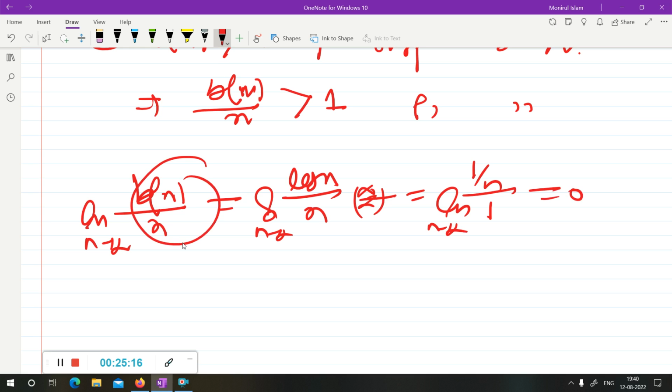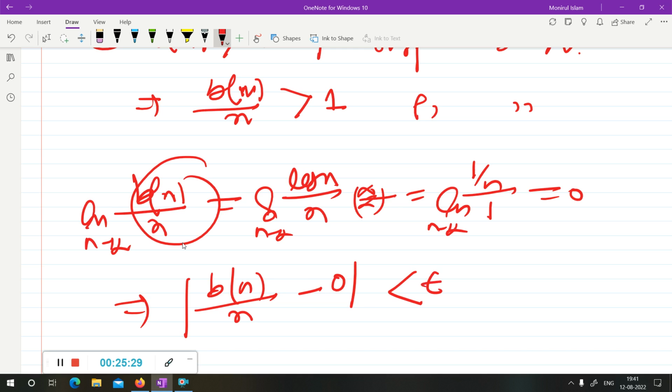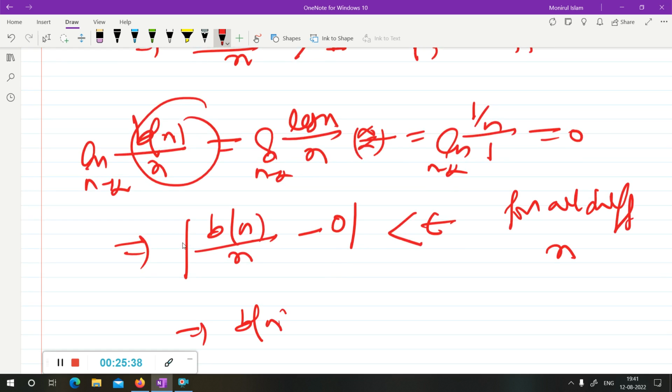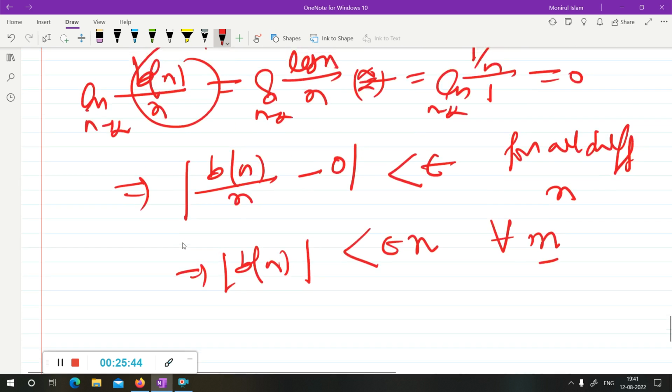How can I say bn upon n, here the limit n tends to infinity is 0. So you can say bn minus 0 will be less than epsilon, and this holds for all sufficiently large n. From here you can say mod of bn will be less than epsilon n for sufficiently large n. So from here you never get bn greater than n. You get mod bn less than epsilon n.